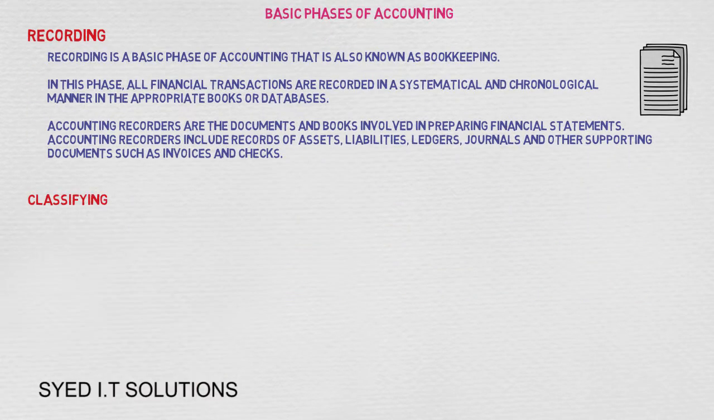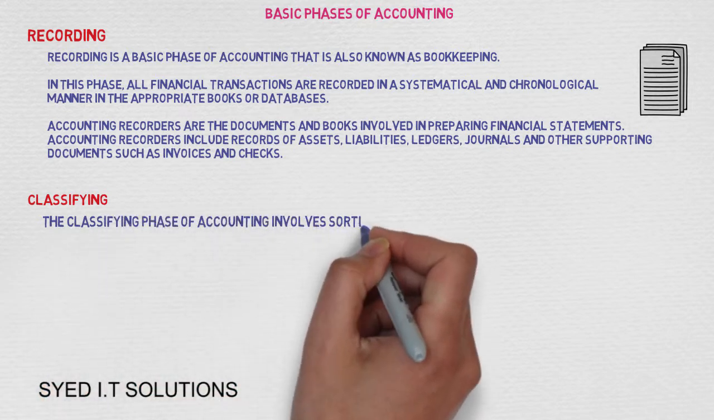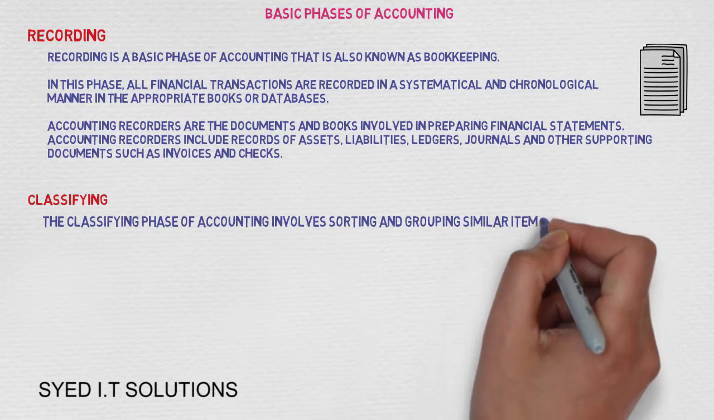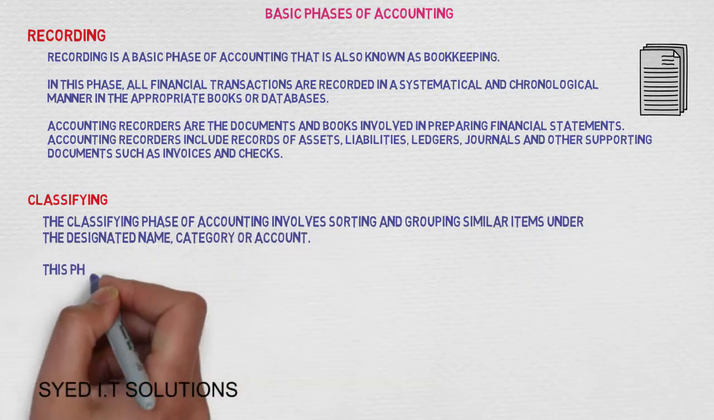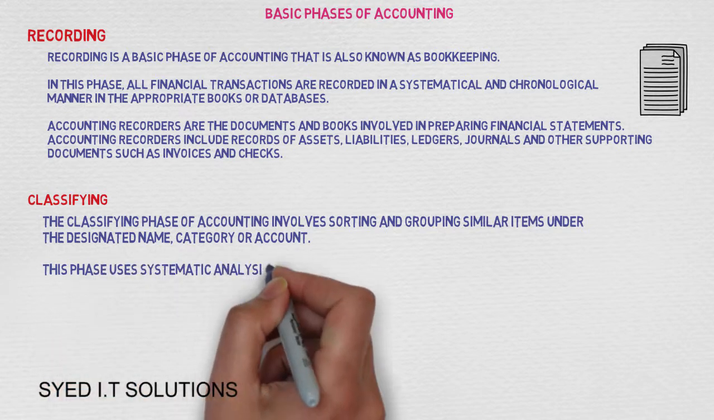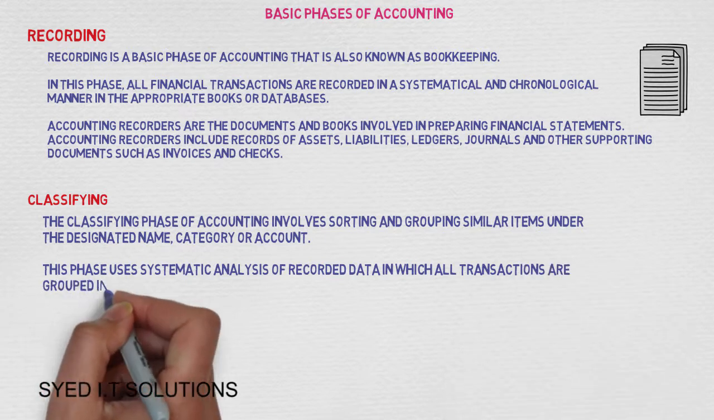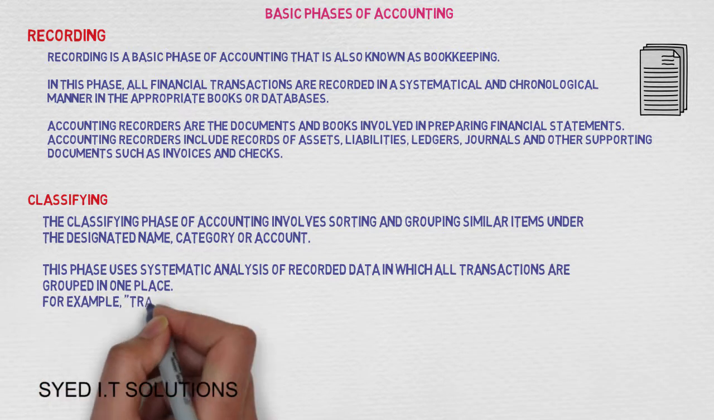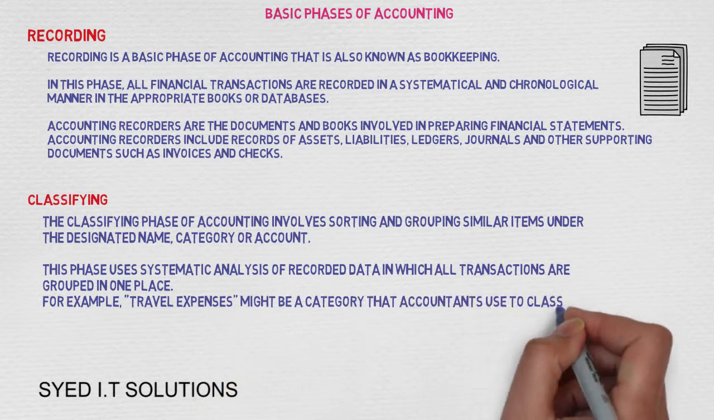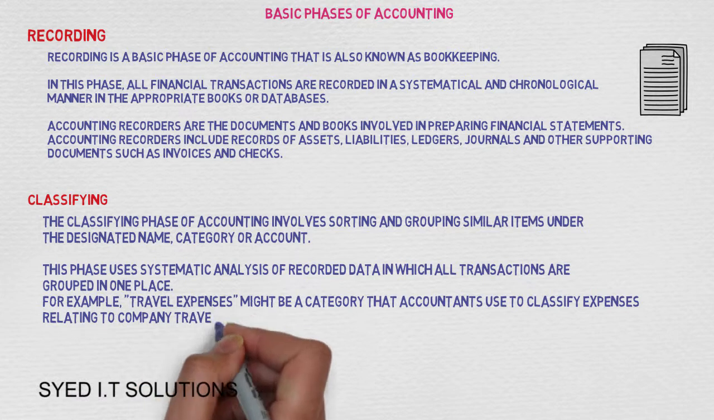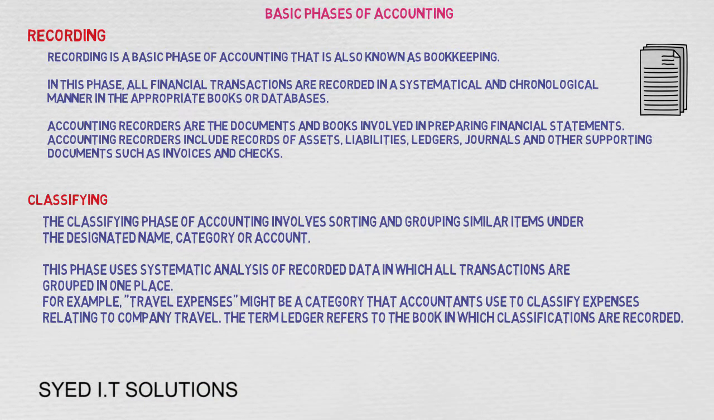Classifying. The classifying phase of accounting involves sorting and grouping similar items under the designated name, category or account. This phase uses systematic analysis of recorded data in which all transactions are grouped in one place. For example, travel expenses might be a category that accountants use to classify expenses relating to company travel. The term ledger refers to the book in which classifications are recorded.